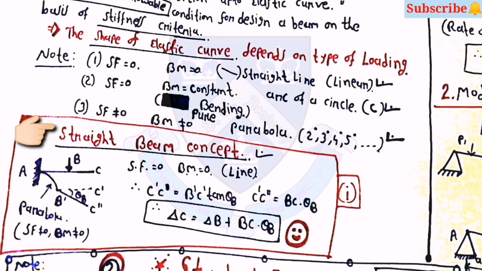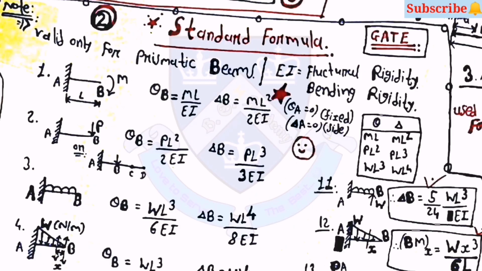Then for the straight beam concept, you can use the equation delta C is equal to delta B plus BC into theta B. Then there are standard formulas from which questions were asked many times in the GATE examination. Note that these formulas are valid only for prismatic beams, and EI is the flexural rigidity or bending rigidity.